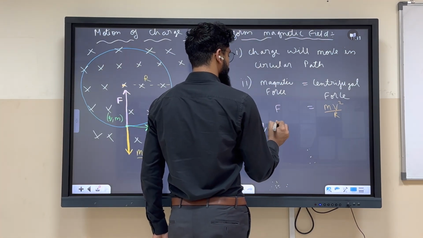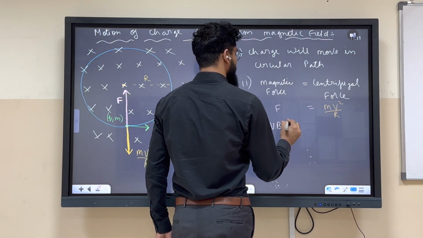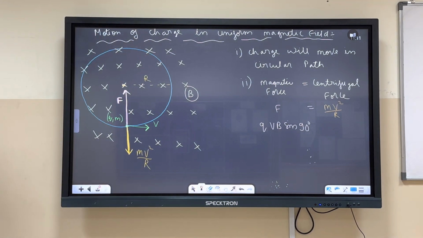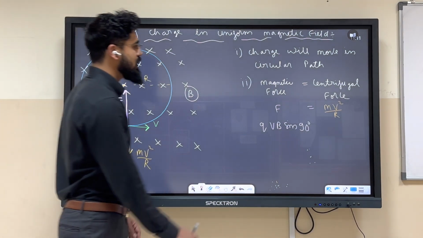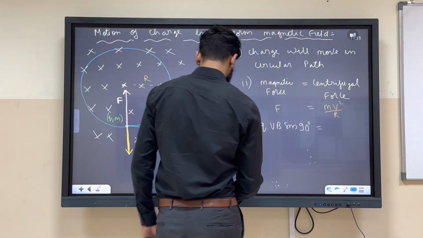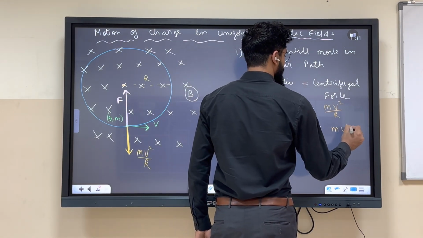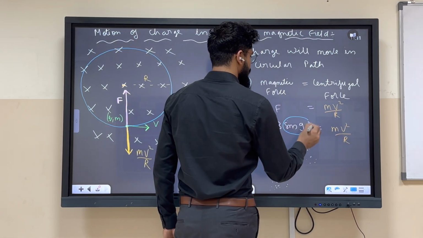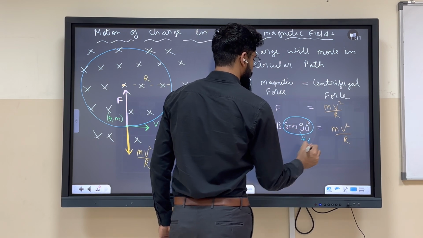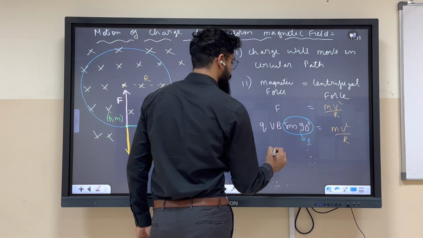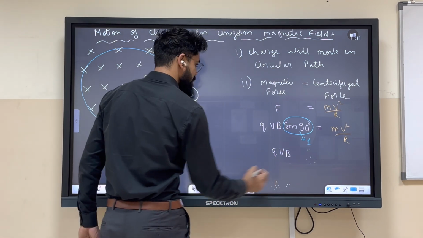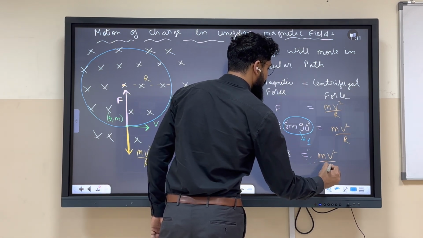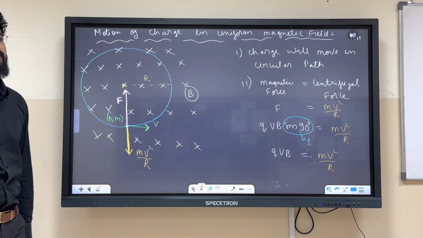q v B sin 90 degree. Correct? Angle between the velocity and the magnetic field is what? 90 degree, equals to mv square by r. Okay? So this will become 1. So we can write q v B equals to mv square by r. Over here, from this data, we can calculate r.